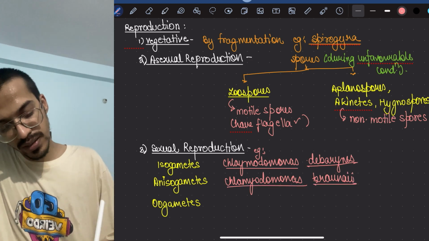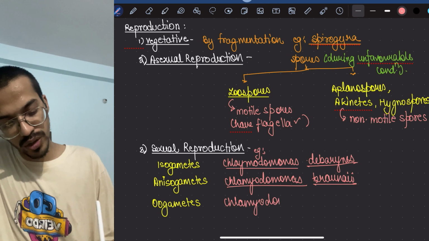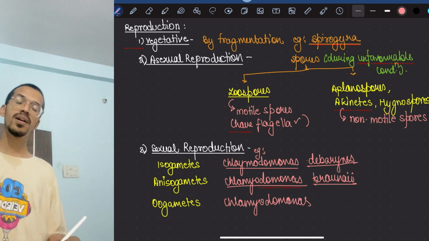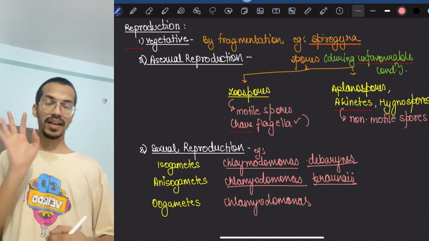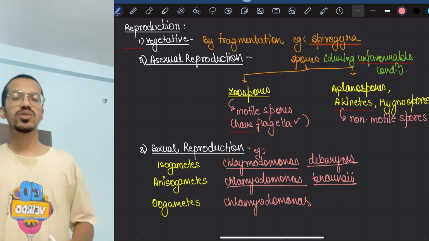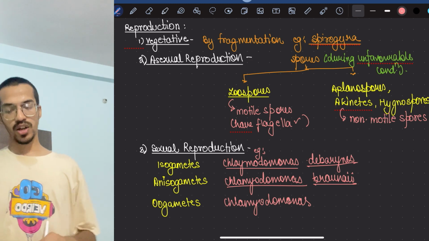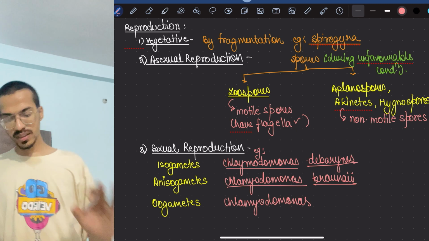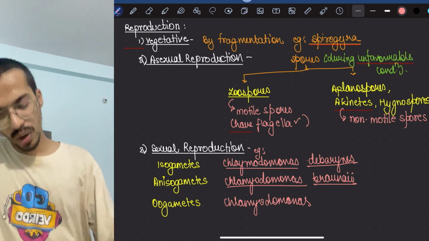And similarly, there is a Chlamydomonas species which shows oogametes also. Means that the Chlamydomonas genus or organisms can show any type of sexual reproduction.